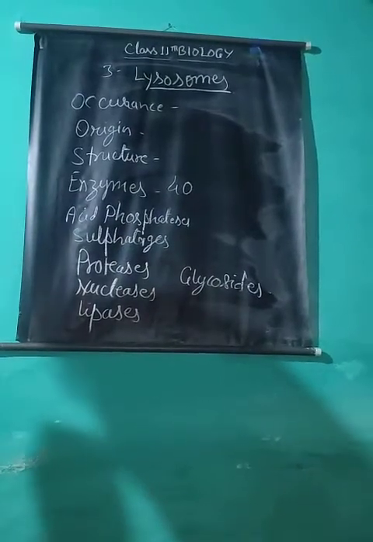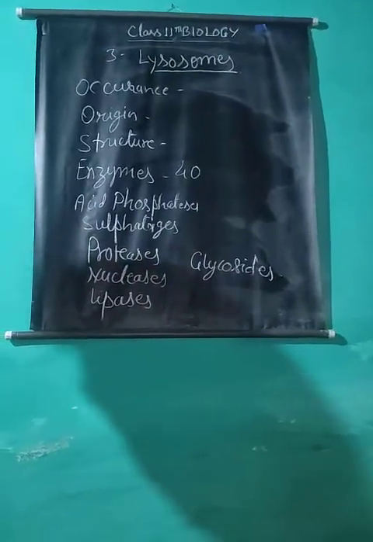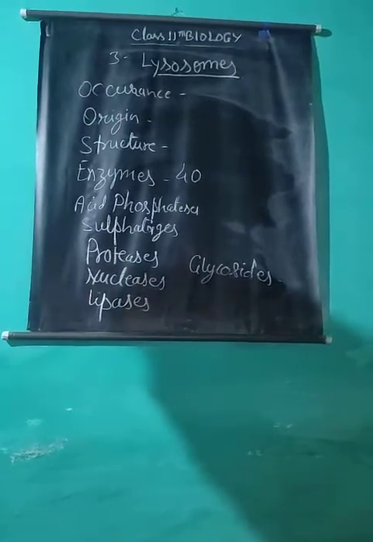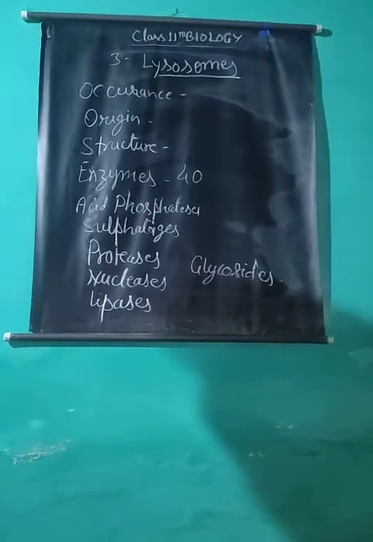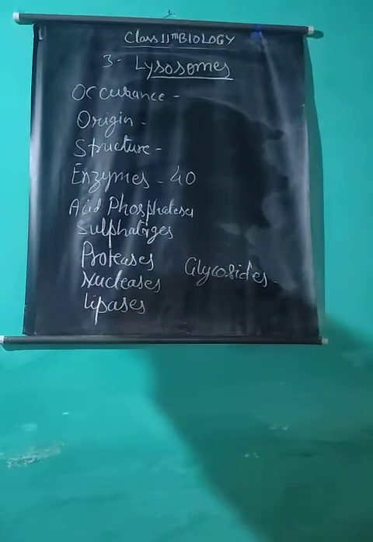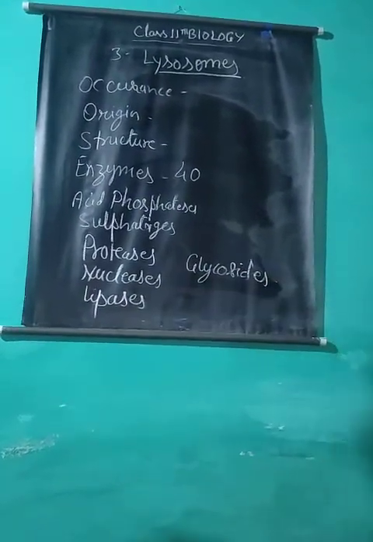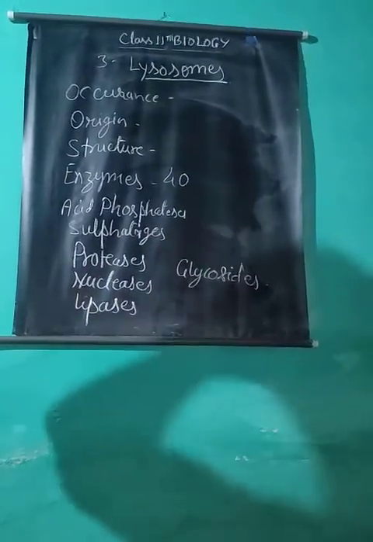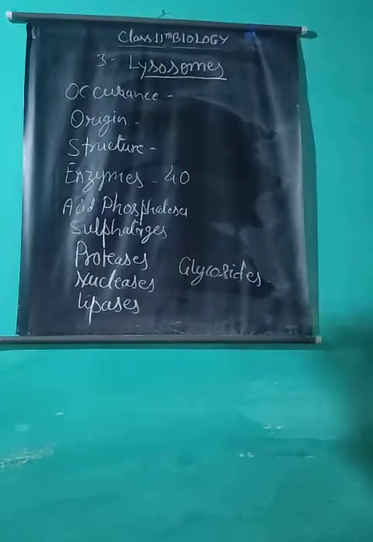Only a thin membrane separates the digestive enzymes from the rest of the cell. If the membrane happens to be broken, various cellular constituents would undergo lysis, or they would be digested. Therefore, lysosomes are also known as suicidal bags of the cell.